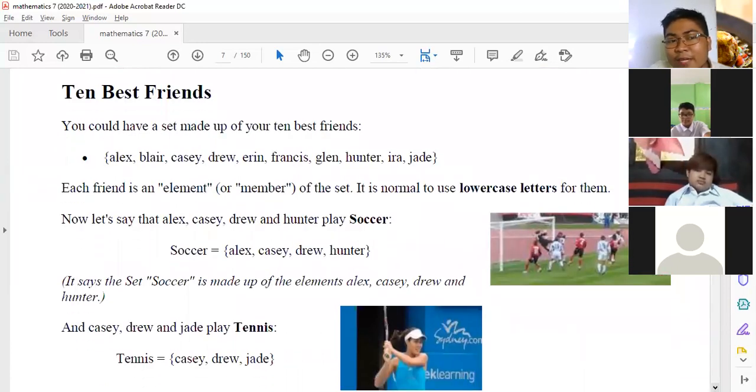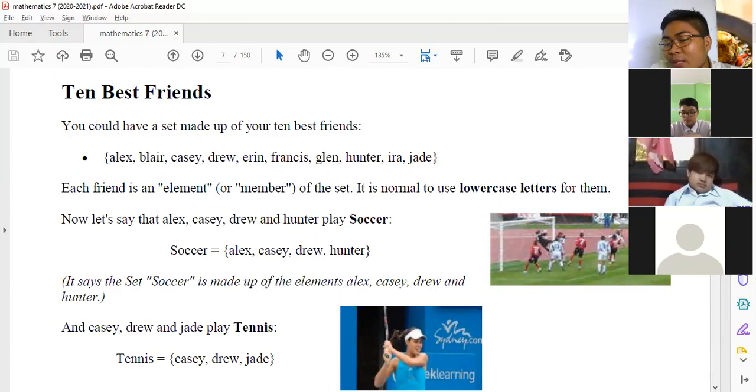So 10 best friends. You could have a set made up of 10 best friends, tama? So for example, dito: Alex, Blair, Casey, Drew, Erin, Francis, Glenn, Hunter, Ira, and Jade. So each friend is an element or member of the set.